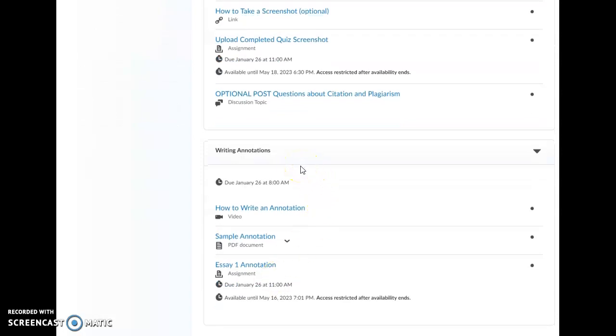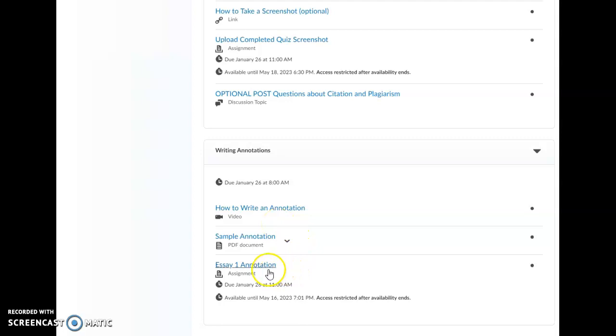Finally, writing annotations. My students love to tell me that they know how to write annotations because they learned how to do it in high school. And they did. You guys all learned a very specific type of annotation about taking notes in the text in high school. And what I'm going to ask you guys to do this semester is to push past that and actually turn those notes into a written kind of summary and review of the article or the study that you're looking at. So there's a video here on how to write an annotation and a sample annotation. Please take a few minutes to look at them so that you familiarize yourself with what I'm asking for when it comes to an annotation.